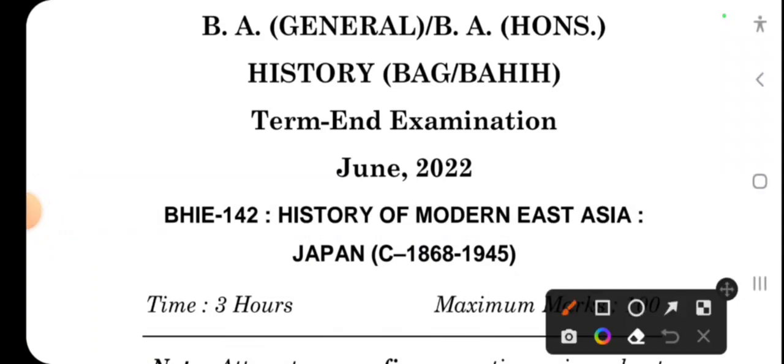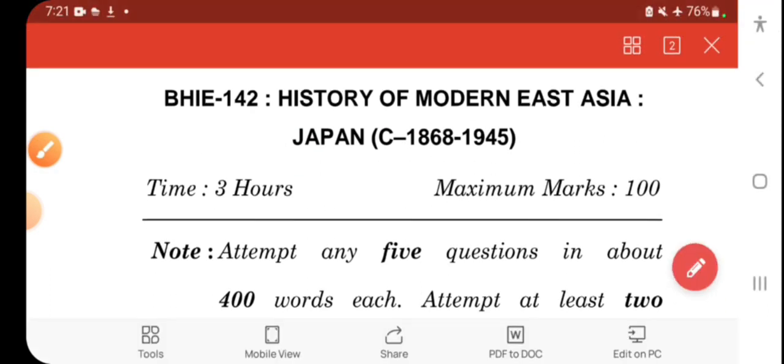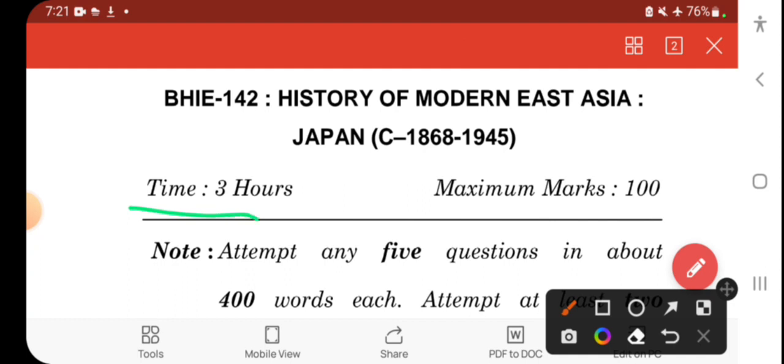So today we will be looking at the paper analysis of BHIE 142, History of Modern East Asia, Japan from 1868 to 1945. This is the June 2022 term end examination paper, and it was of 3 hours and 100 marks.